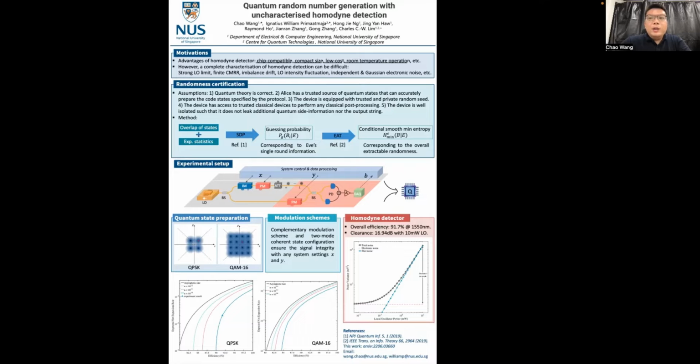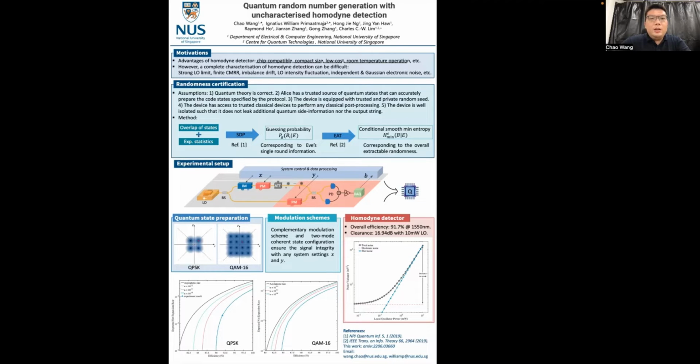For example, the quadrature measurement using homodyne detector is valid only in the strong local oscillator limit. Practical homodyne detectors have a finite common mode rejection ratio, CMRR. Balancing of the homodyne detector may drift over time during the system running, and so on and so forth. So these are the reasons why we would like to do a QRNG with uncharacterized homodyne detector.